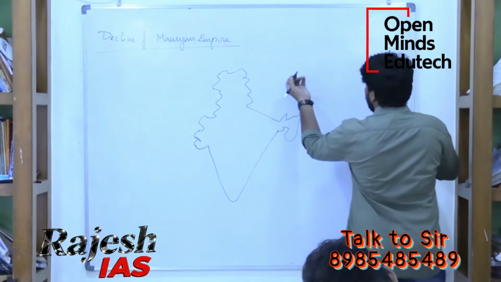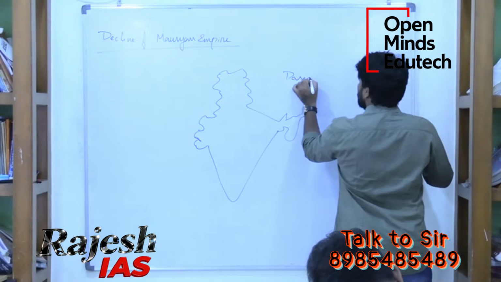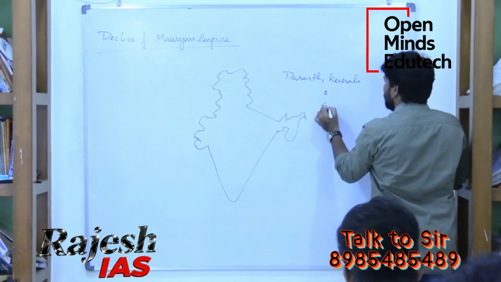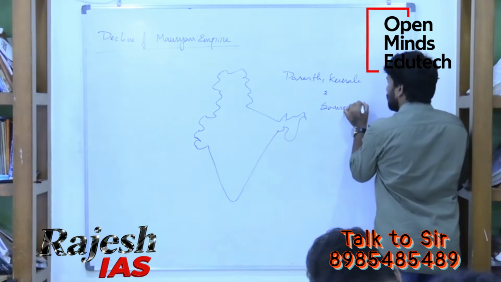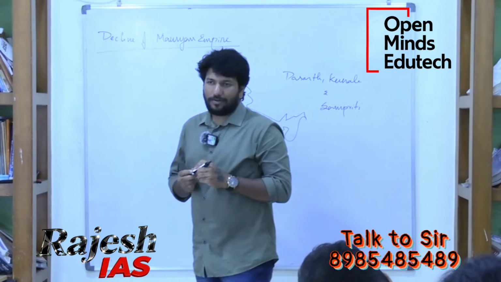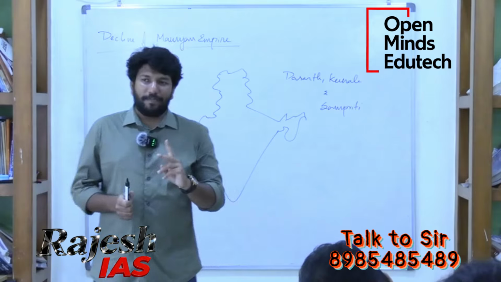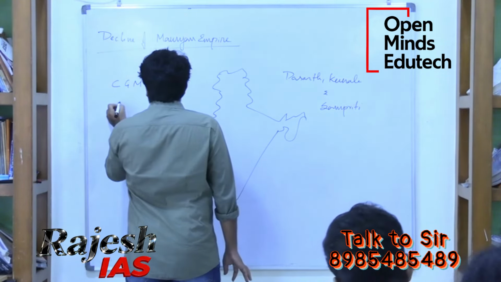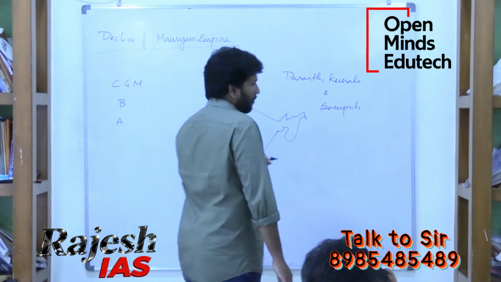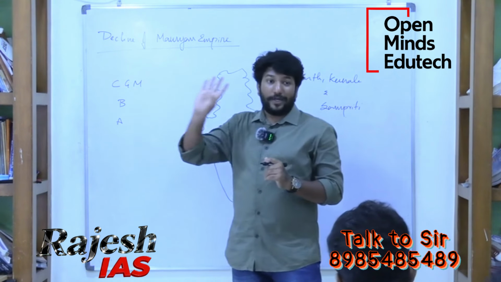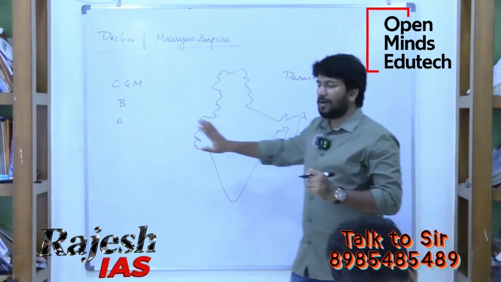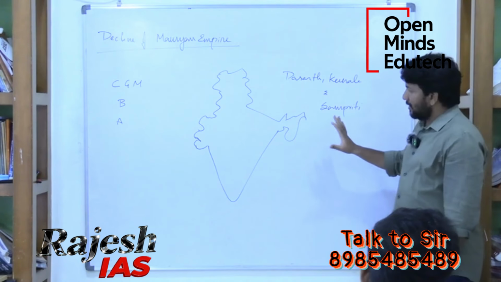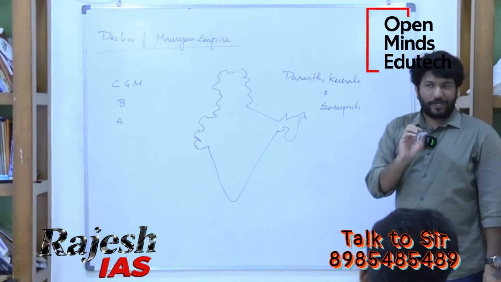Weak rulers, right? Dasarath, Kunala and Samprati. No need to remember their names, just write. See, only Mauryan Empire, 3 rulers. You should remember only 3 rulers. Who are the 3? Chandragupta Maurya, Bindusara, Ashoka. Only remember these 3. So don't learn by heart Dasarath, Kunala, what they have done and all. No need. See, political history for UPSC is not at all important.